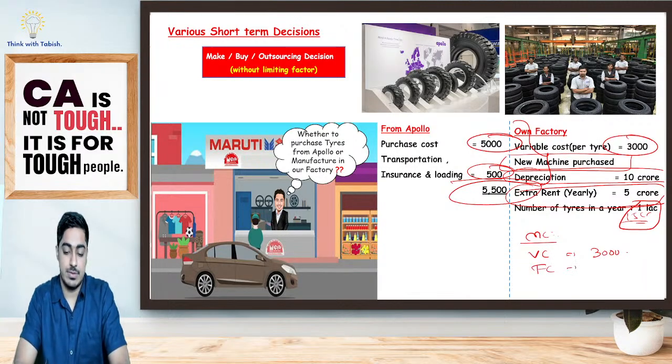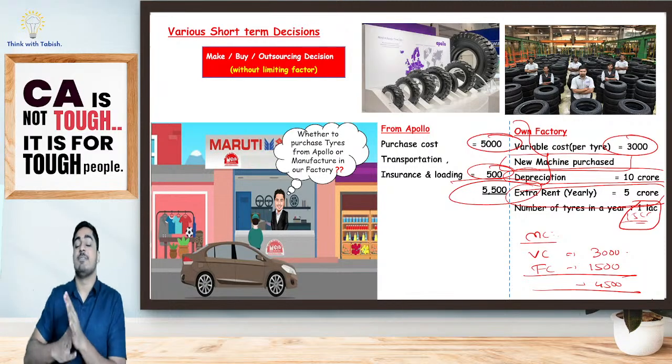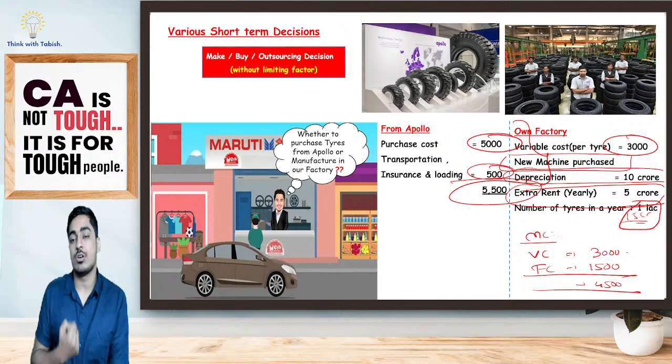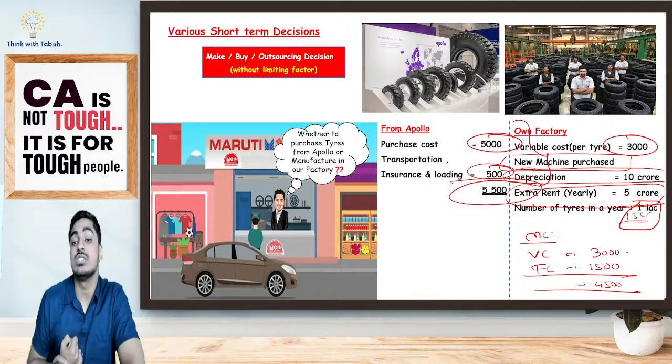However, 15 crore is for 1 lakh tires. That means per tire, how much it is, students? 1,500. That means what is my total cost, students? 4,500. Now look at this. If I'm manufacturing on my own, my relevant cost is 4,500: variable cost, specific fixed cost, opportunity cost. If I'm buying from Apollo, my relevant cost is 5,500.